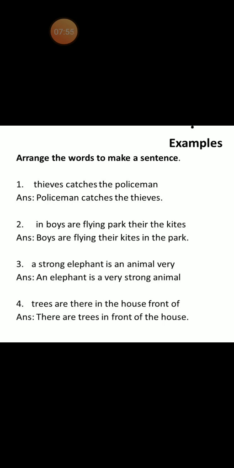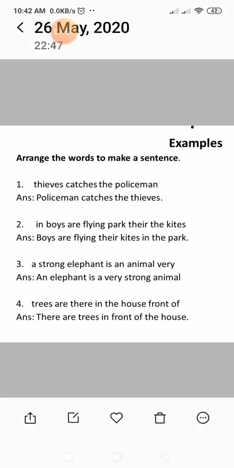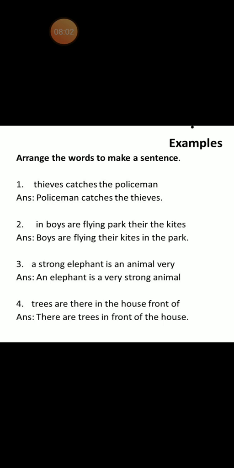A strong elephant is an animal very. So this can be done as an elephant is a very strong animal. You understand, students? An elephant is a very strong animal. This sentence also starts with a capital letter A.